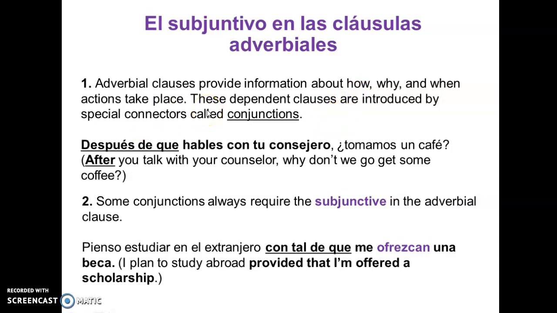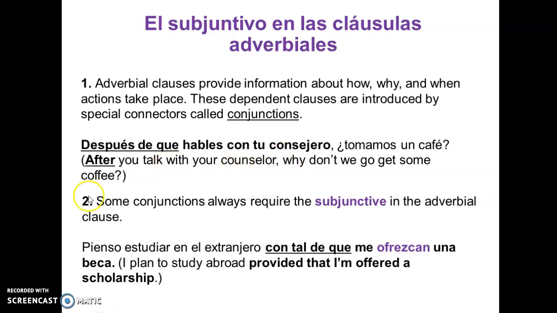Those connectors are called conjunctions. So the conjunctions that we saw before are the ones that we can work with. For example, here, después de. This is telling us about when something happens, right? After or before, that's when. So in this case, after. Después de que hables con tu consejero, tomamos un café. After you talk with your counselor, why don't we go get some coffee?